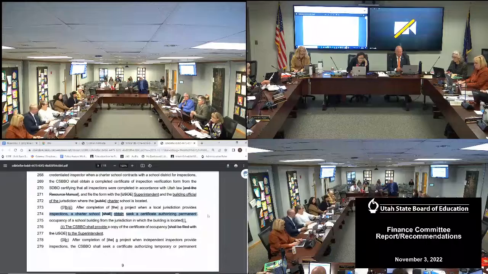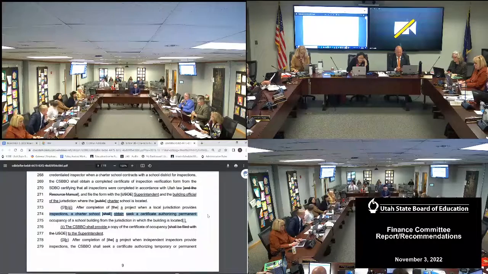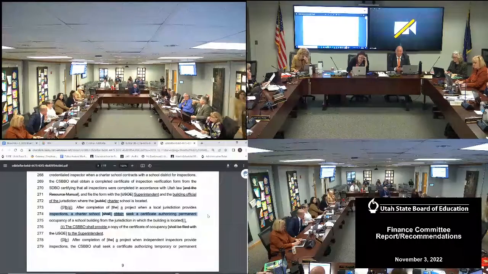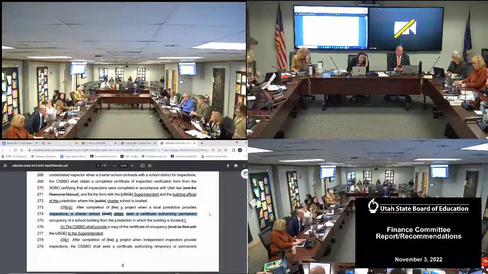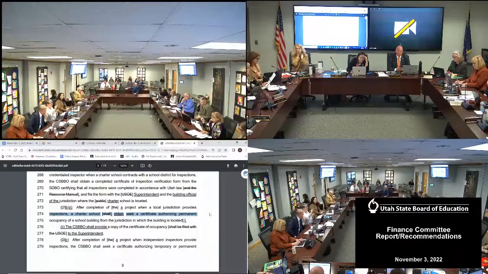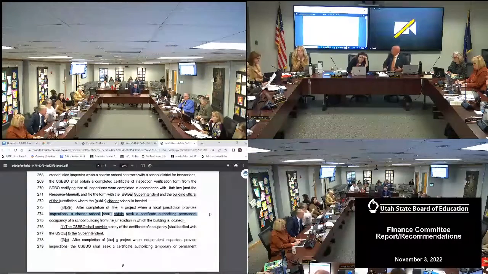Okay, the one I've got says shall obtain. I pulled the one with Carol's crossed out red lines. Yes, it's just a clerical error. So it should just say obtain, but shall still be there. Seek is crossed out, so it says shall obtain. Seek should be crossed off instead of shall. Yes, seek should be crossed off, it should say shall, and shall should not be crossed out. Right. Yes. Shall obtain. Okay.